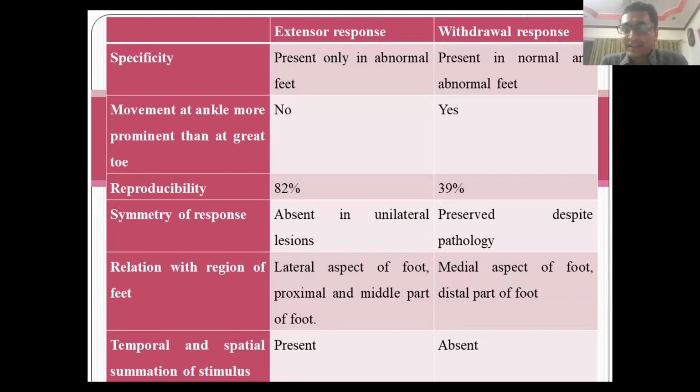So temporal and spatial summation of the stimulus is again very important. When your stimulation goes on for a particular time and beyond a particular area, you get an extensor response. So that is responsible for the Babinski sign. You will always have this temporal and spatial summation with true Babinski, whereas withdrawal will be an abrupt response. As soon as you touch, sometimes the patient goes into a withdrawal response.